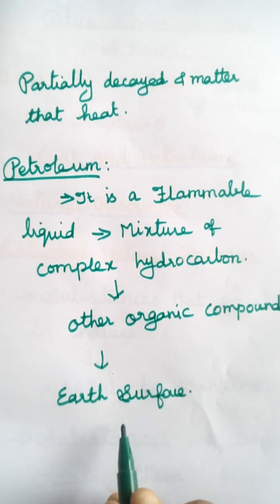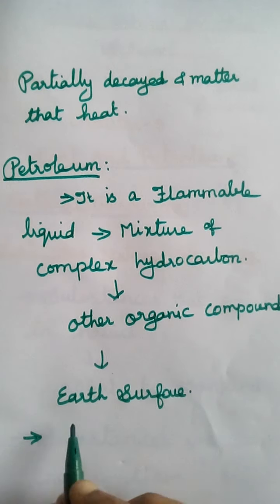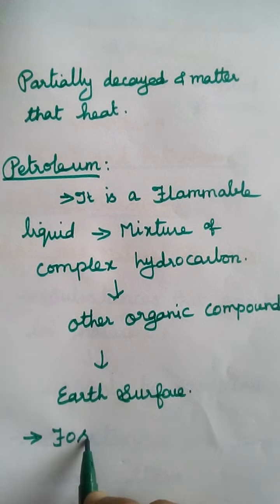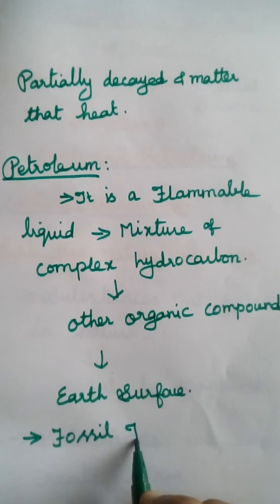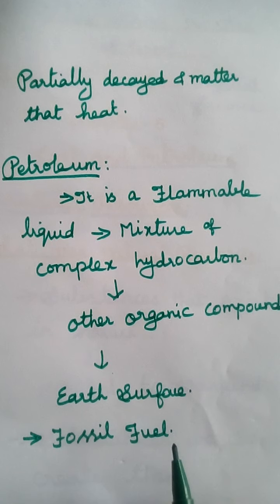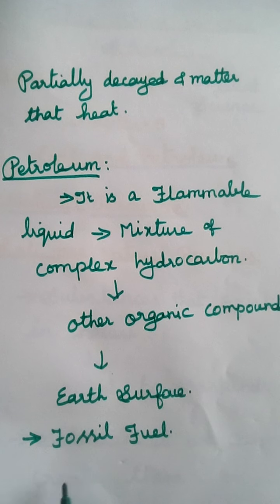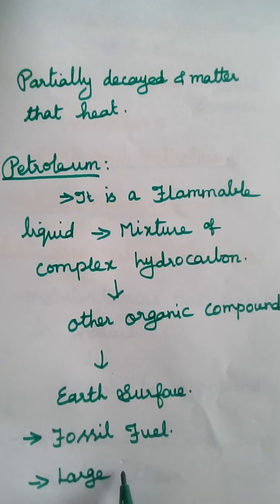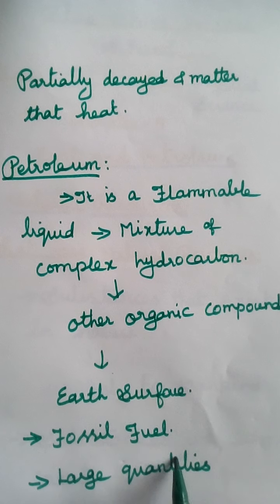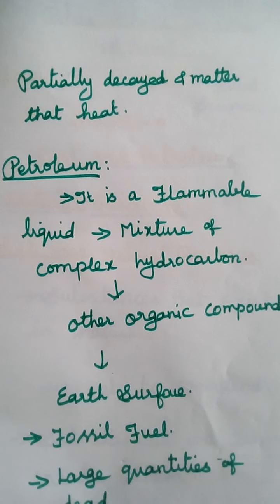It is also a fossil fuel. Petroleum is also called a fossil fuel, a natural source. It is formed from large quantities of dead organisms.